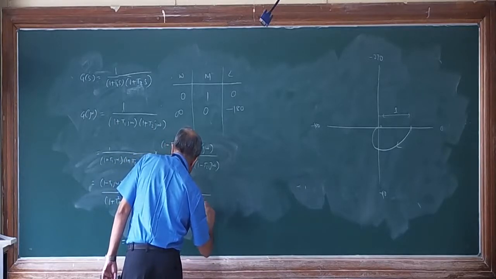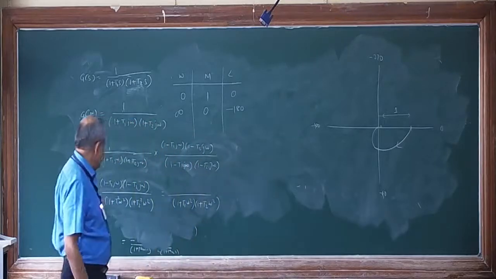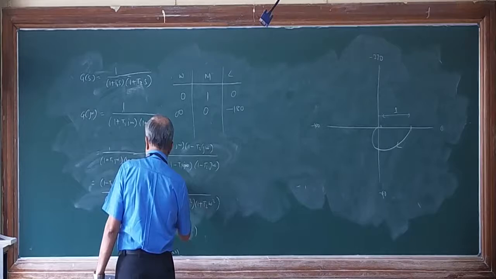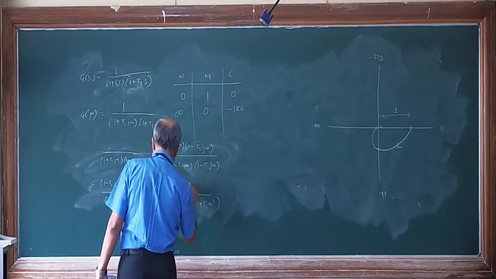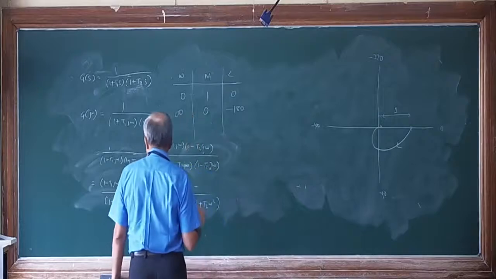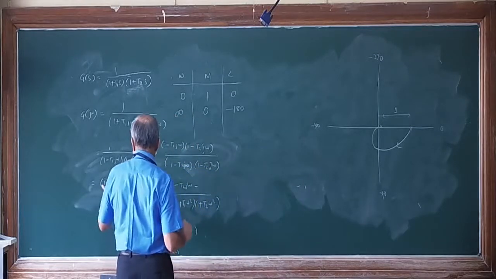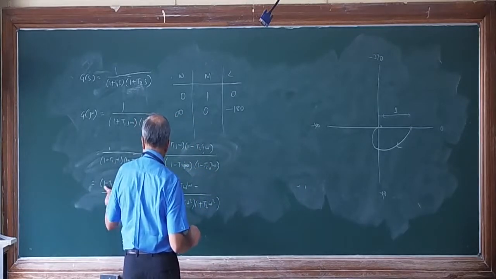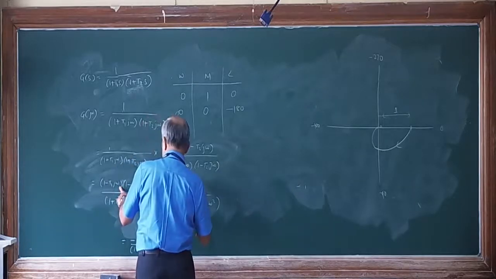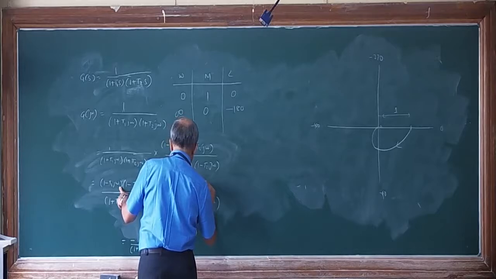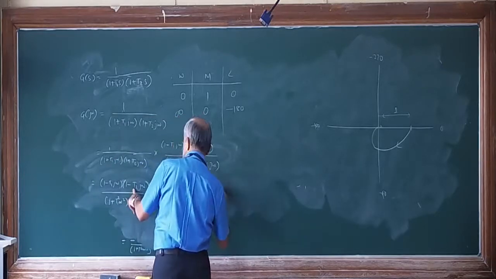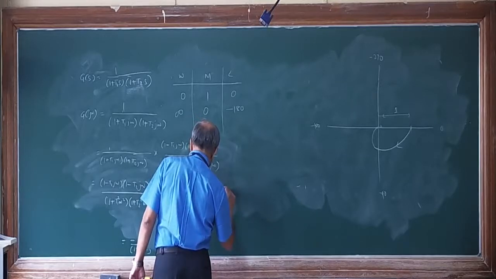If you multiply the numerator, it will become 1 minus T2 j omega, no, sorry, 1 minus T2 j omega minus T1 j omega, minus of minus plus, once again minus T1 T2 omega square.